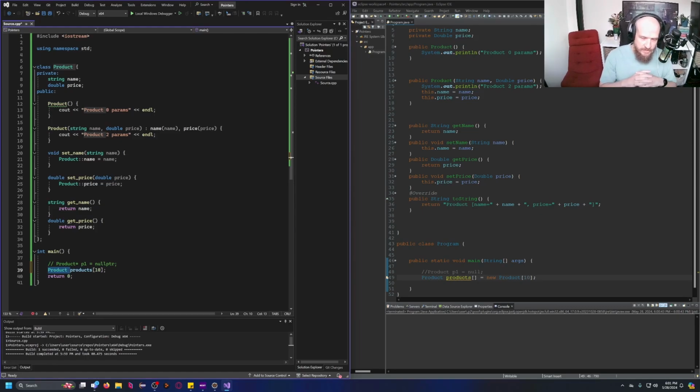So, C++ will say, hey, okay, you want 10 elements of type product, so I have to have memory ready, right? Remember, as we did in this case, product P1. C++ eagerly went ahead and allocated memory for the P1 variable, right? Well, it's kind of gonna go ahead and do the same for the product array. It says, okay, you have 10 dedicated spots for products. I have to make room for them, right? Check this out.